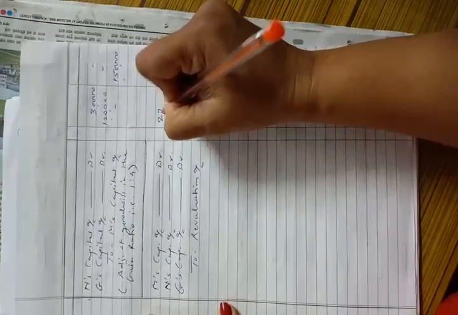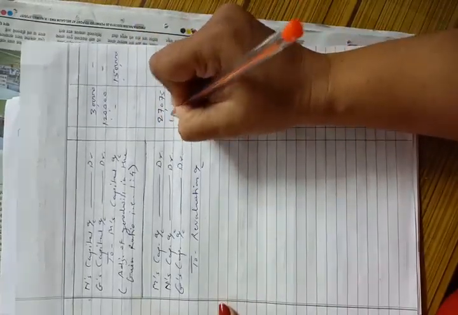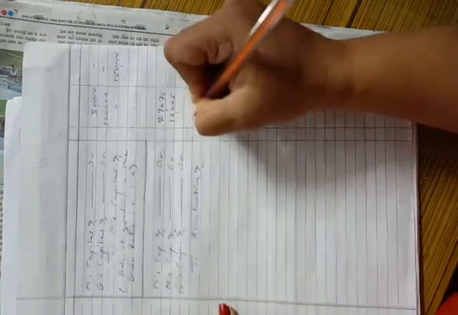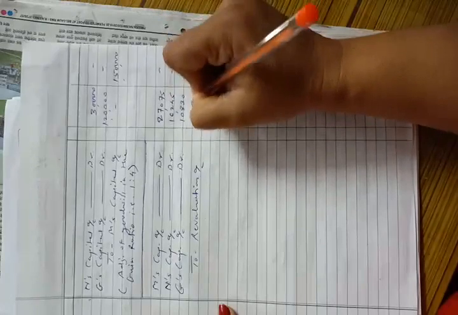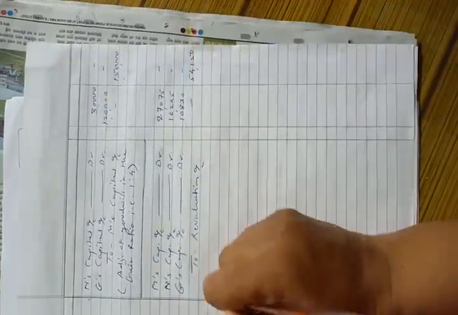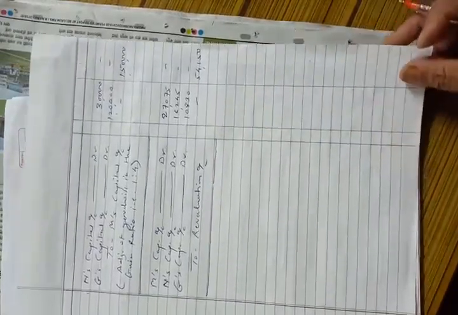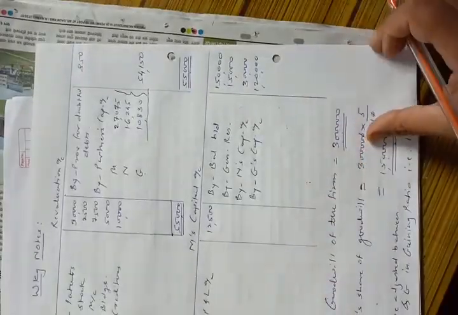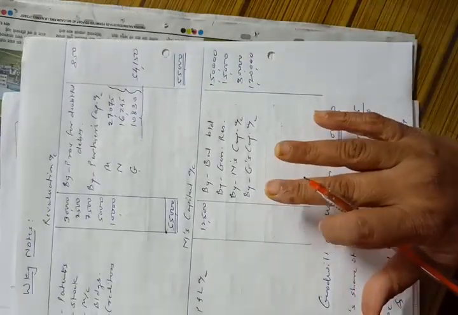So 27,075, 16,245 and 10,830, and the total is 54,150. And now we will make the second posting of this entry in M's capital account.